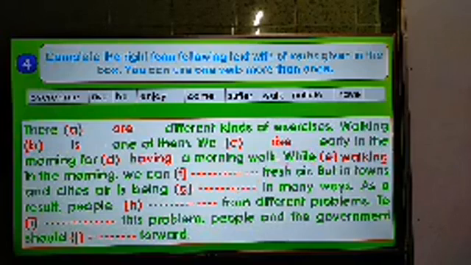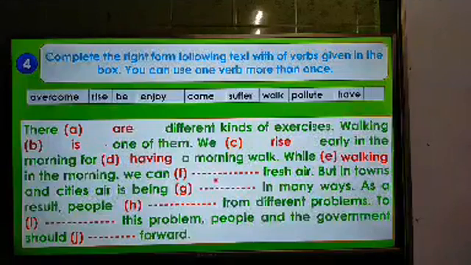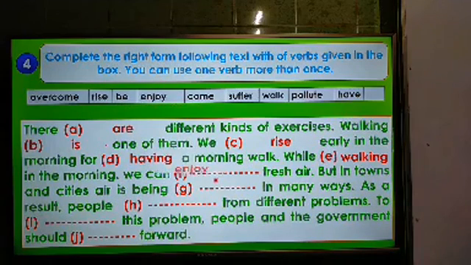Here the word while, and we know that after while we have to add ing with the verb. Okay. Walking in the morning, we can fresh air. So look at the word after the subject here, can. This is a modal auxiliary verb, and we know that after a modal auxiliary verb we have to use the present form of the verb. So the answer will be enjoy. We can enjoy fresh air.